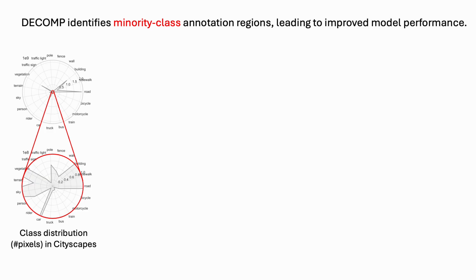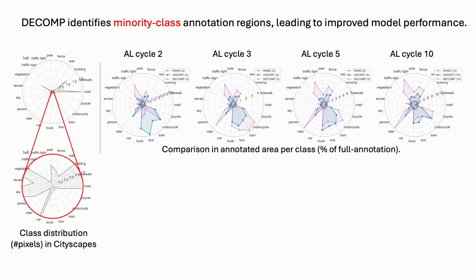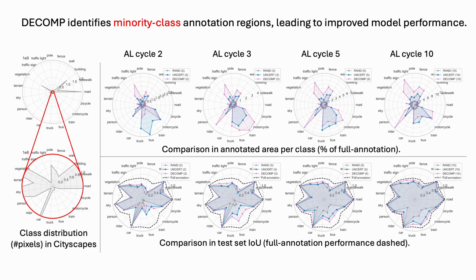Cityscapes is a very imbalanced dataset, as we can see from the figure on the left-hand side. Classes like traffic light, traffic sign, and rider are significantly underrepresented. Our method effectively identifies regions from these classes across the active learning cycles, and the model achieves higher performance on these classes when adding them into the annotation, leading to generally higher model performance.